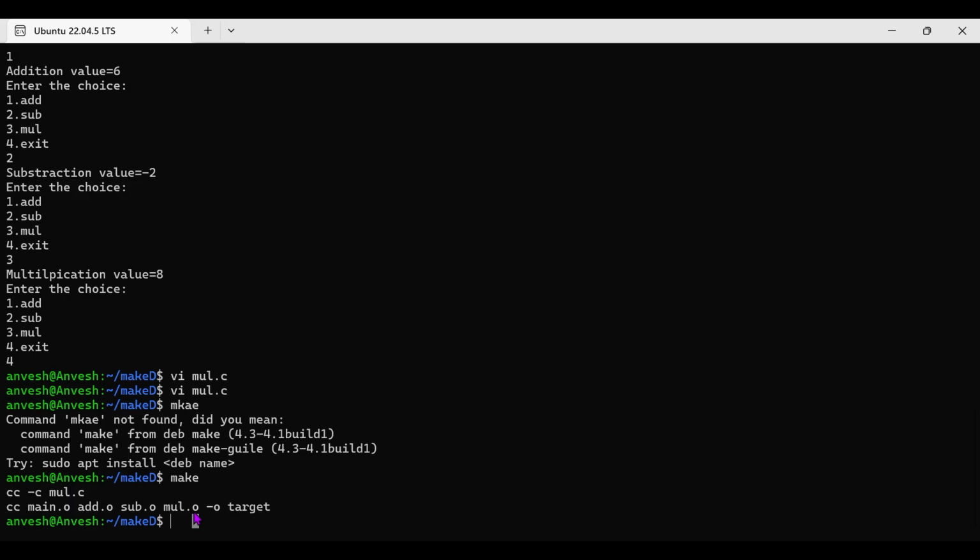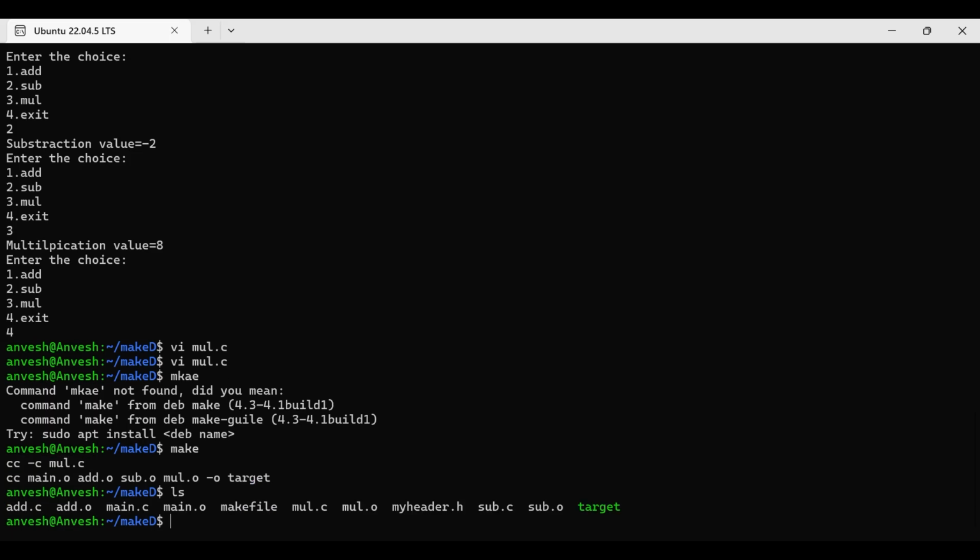If you change two files, it will show which files were modified, and only those files are compiled. If you have an error in any file, say you compile two files but in mul.c you have an error, like the syntax error we gave previously, it shows the error. It won't generate the target. See, if I open ls, it generated the target. But if you have an error, it won't generate the target file; only the previous one will remain.